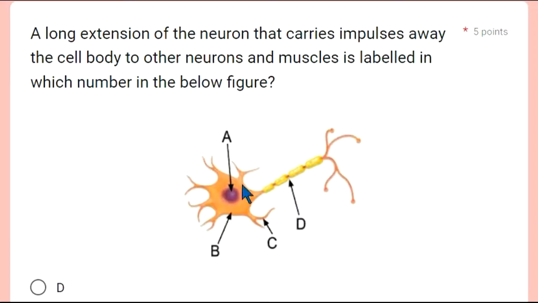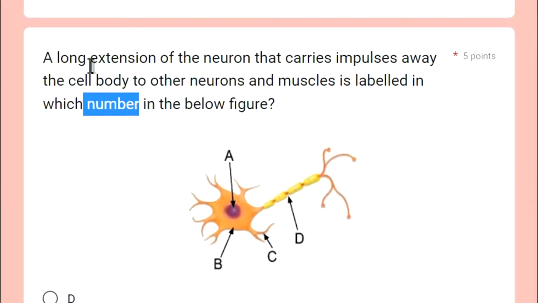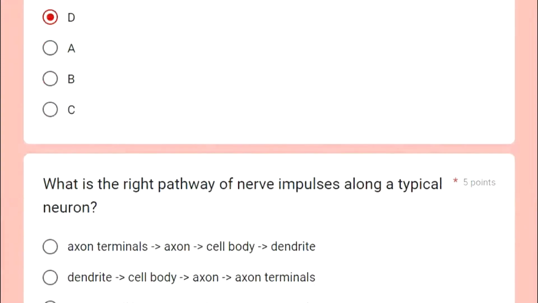The parts are labeled with letters, not numbers, letters A through D. Which letter is the long extension of a neuron that carries impulses away from the cell body to other neurons? Which one? Okay, letter D, right? D is the correct answer. This one is the axon.